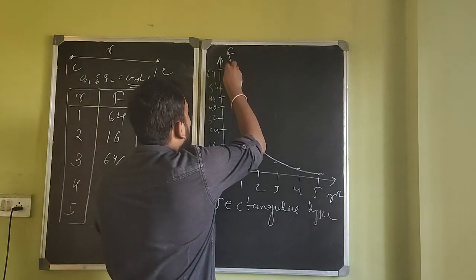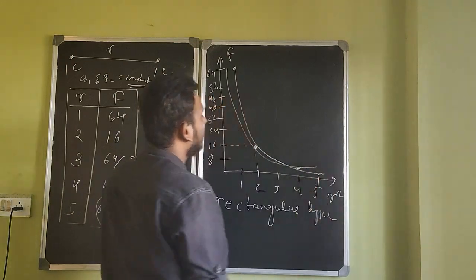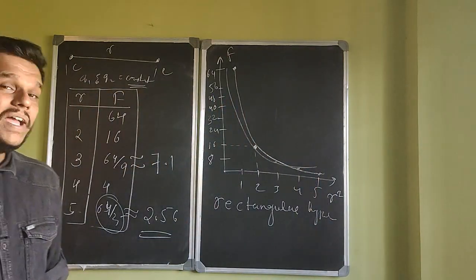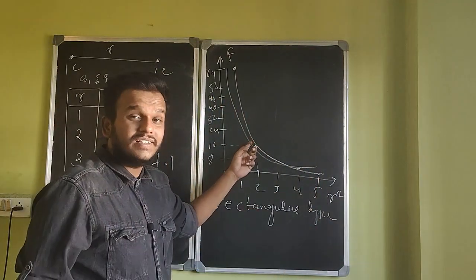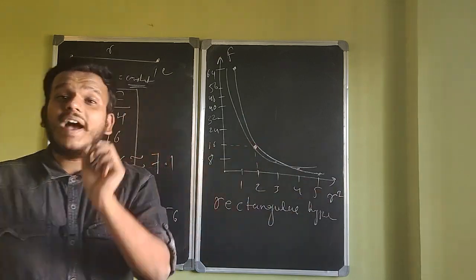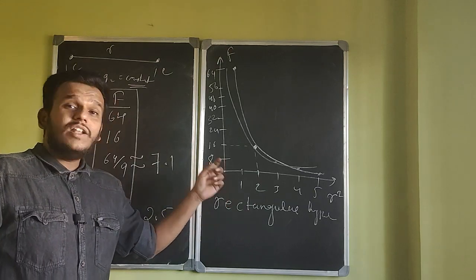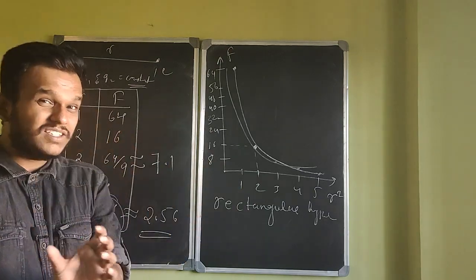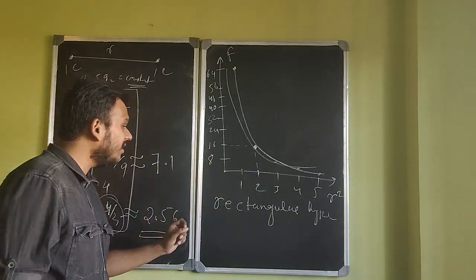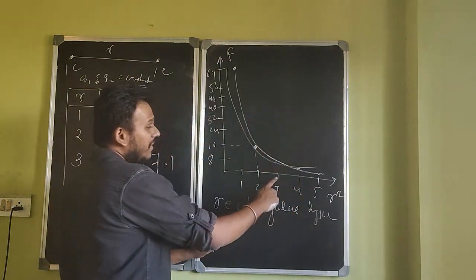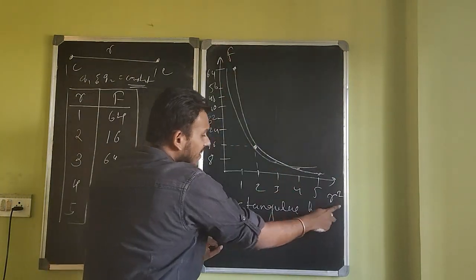In that case, not only were we getting a rectangular hyperbola, but we were also getting more proper values. This time with r squared, the experimental values of force and the values that the graph shows were matching closely, right? So we were getting a rectangular hyperbola with force versus r squared.